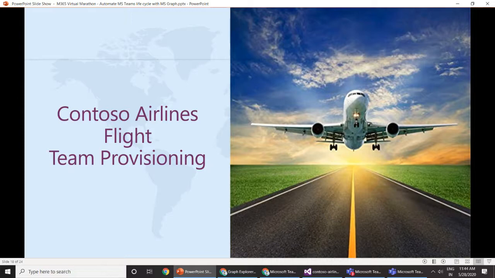So Contoso Airlines is really into Microsoft Teams, and they like to create a new team for every flight they fly. On a daily basis, they fly around 200 flights, so there will be a lot of teams, one per flight. So the way they do it is that they have a program that creates these teams every night at midnight when no one is around. It creates the teams for the next day, and then that team sticks around for a couple of days, and then the program will automatically archive those teams.